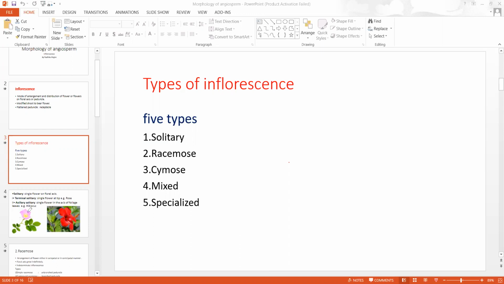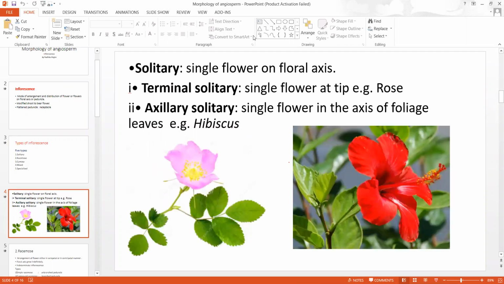So at first, about solitary inflorescence. Solitary inflorescence means there is a single flower in the floral axis. If the floral axis bears only one flower, that is called solitary inflorescence. Look here, there is only one flower in the floral axis. Here also there is only one flower in the floral axis. That is called solitary inflorescence.